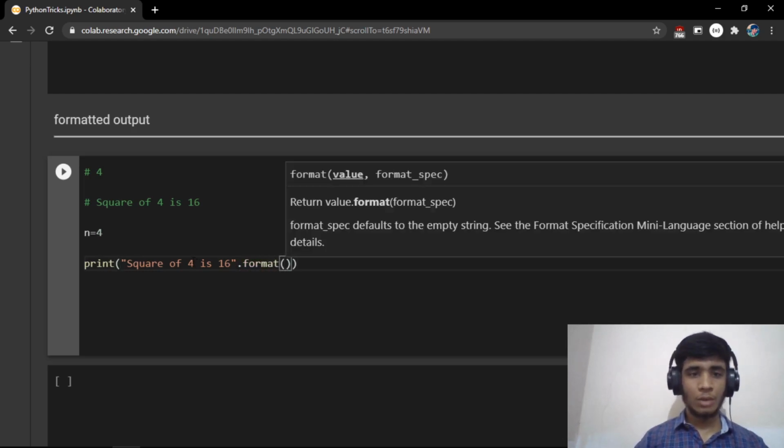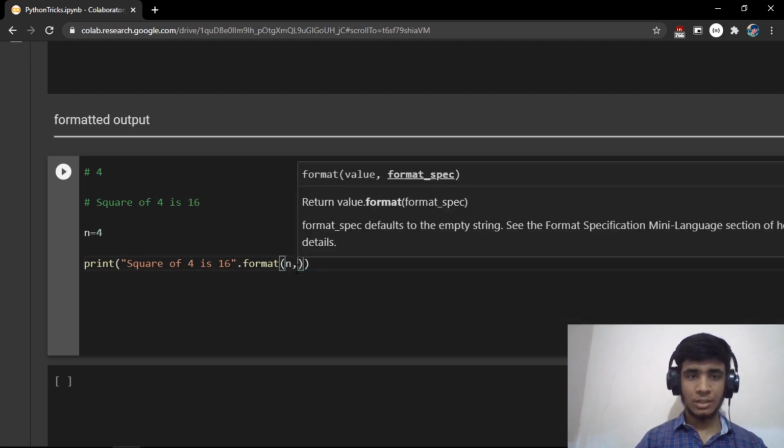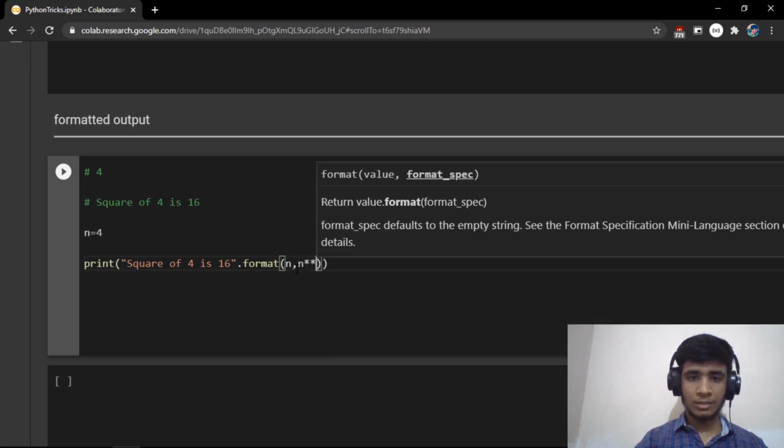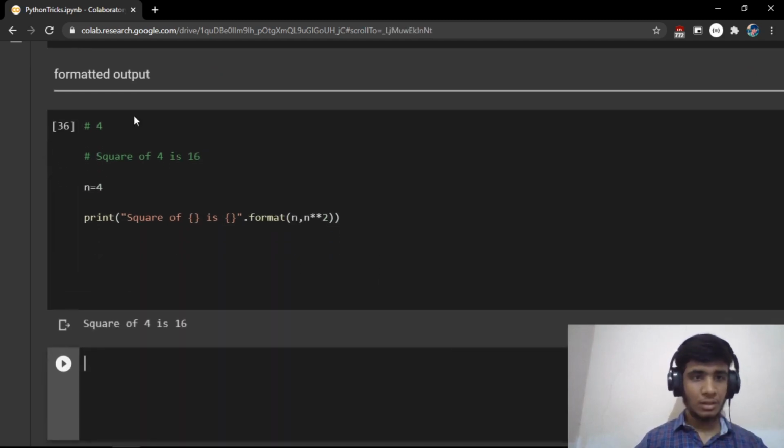Since we have to format these two things, instead of 4 we want to use the number that was inputted, so I say n, and instead of 16 I want the answer, that is the square of the number. In Python calculating the square is as simple as n double star 2. So now remove this 4, that is the answer, and now if you print, you can see we got output in the same format.